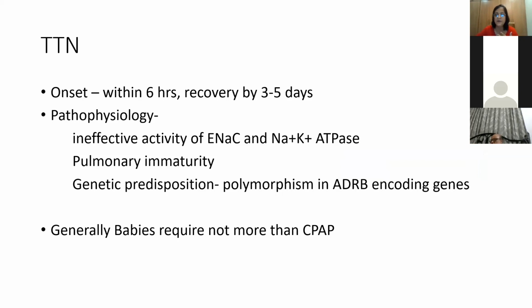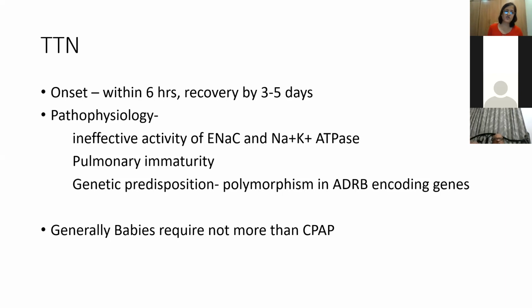Once there is onset of labor, there is liberation of catecholamines, adrenaline and glucocorticoids. There is a switch from this secretion of chloride to active reabsorption of sodium, which leads to active reabsorption of fluid. This occurs by the ENaC, the epithelial sodium channels, and sodium potassium ATPase. This is very important, and it is often asked by examiners. Ineffective activity of ENaC and sodium potassium ATPase leads to accumulation of fluid in the alveolus, leading to TTN.